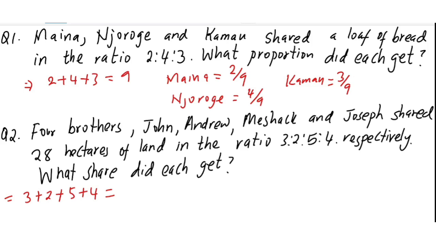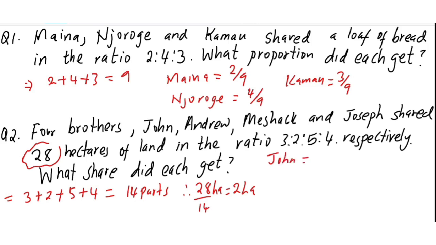So kama ni 14, obviously, baada ushajua ni 14 proportions ama 14 parts, utake ile 28 hectares, okay, uwa divide na hizo 14 parts. So yamaanisha kila part yake 28 divide by 14 yafaa kupe 2. So kila part, one part ni 2 hectares. So let's say kama unataka kutafuta John is basically 3 times that 2, which gives you 6 hectares.